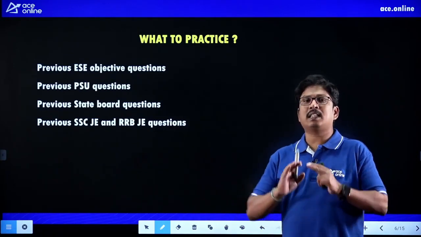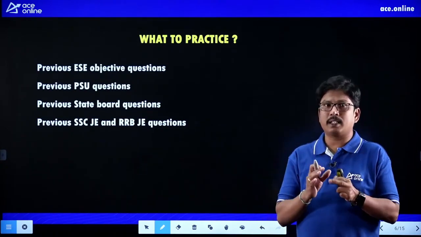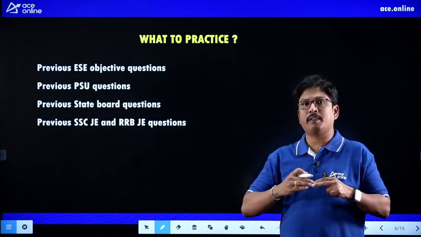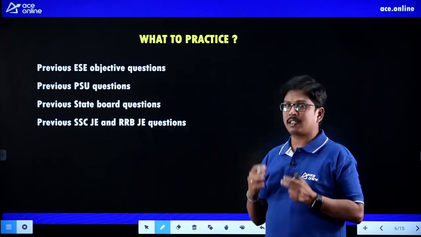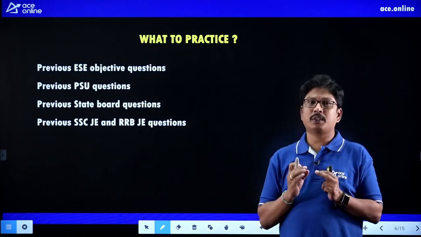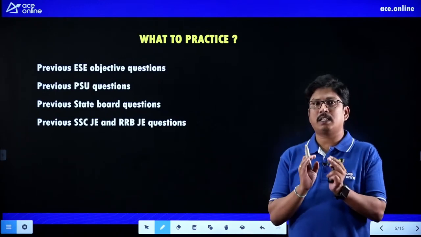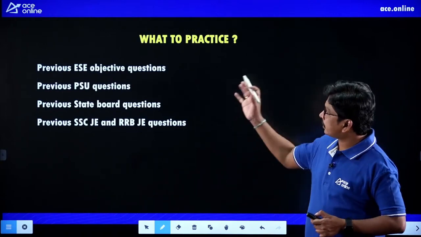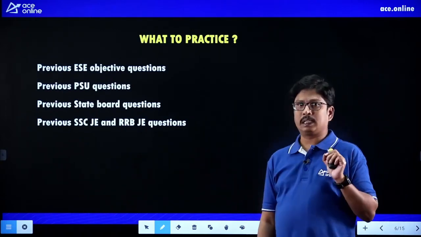And the question level is not very high. We have to practice only somewhat low level concepts and questions. We cannot expect very high level GATE standard questions. In ESE we sometimes have GATE level questions, but no need to practice that many. The level of questions they ask in RRB JE or particularly SSC JE is somewhat low, not very low, moderate we can say. This is the practice set we can maintain for getting maximum marks.